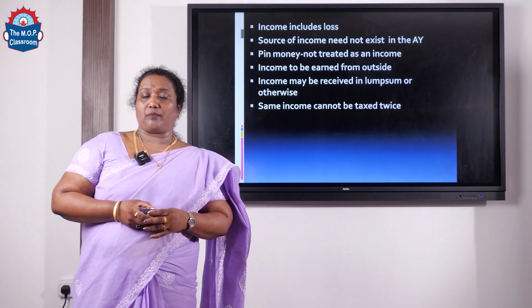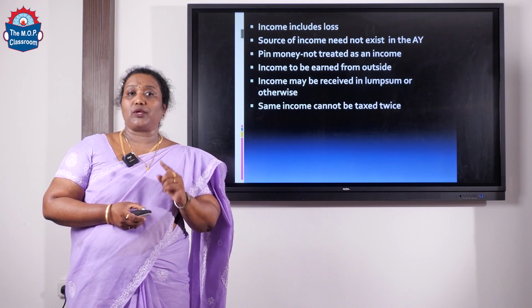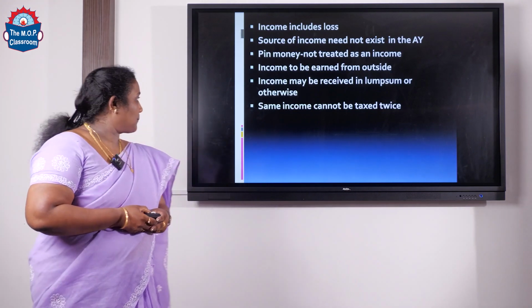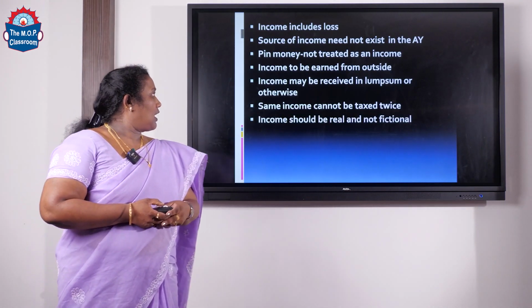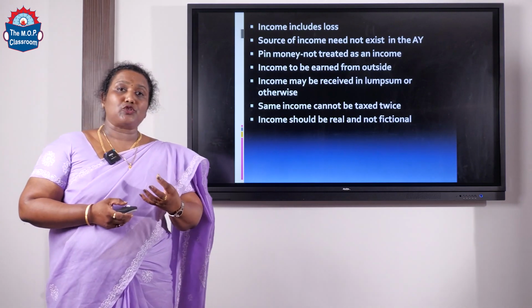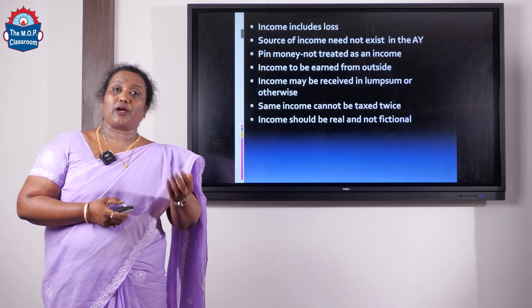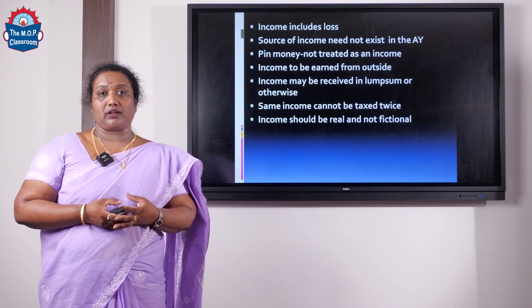Same income cannot be taxed twice, meaning to say the particular source of income should be taxed only once and not twice. This point I've already referred before. I say that income should be real and it should not be fictitious, meaning to say it should be earned from outside. Then only we call that particular income a real income.